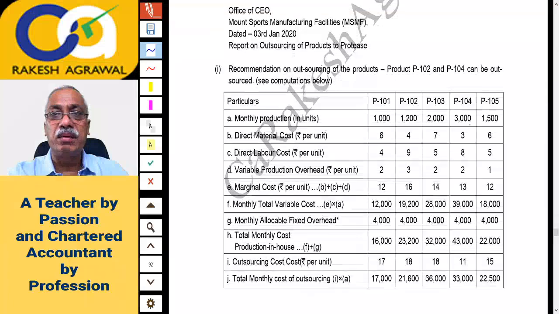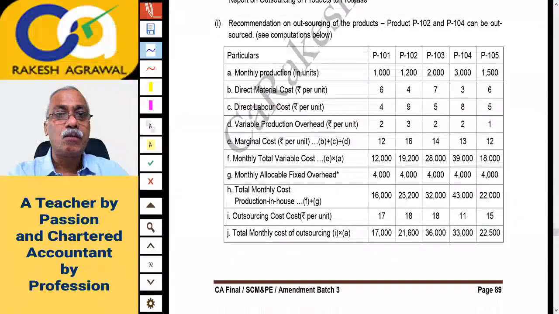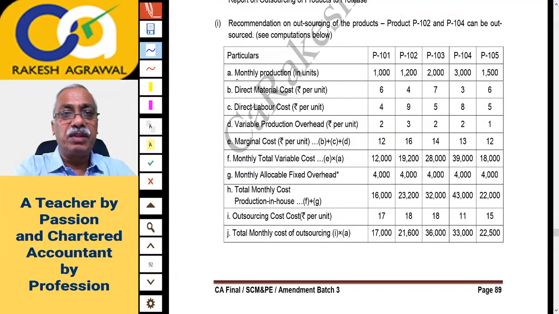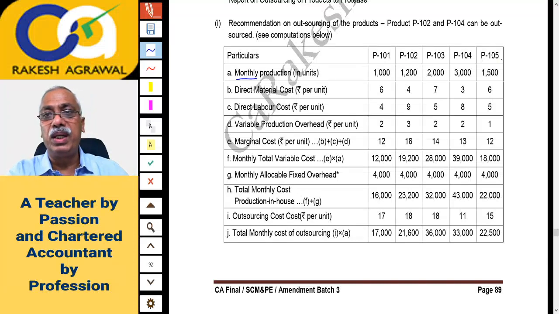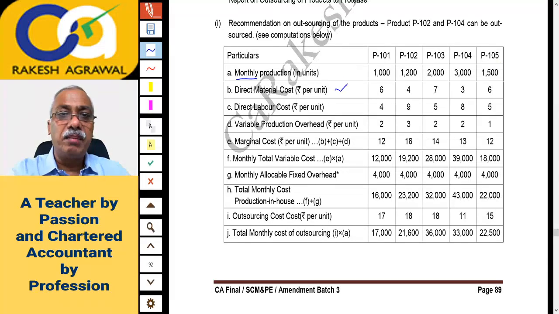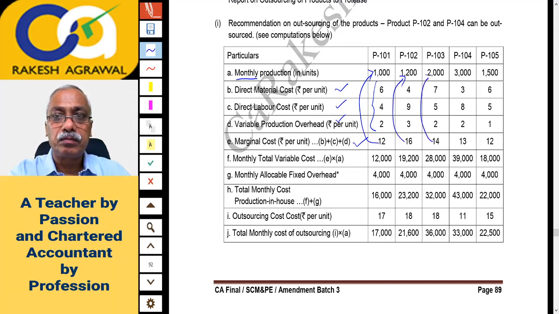So check this calculation of the 5 products. First of all, this is monthly data, and the monthly production quantity is written down. Then direct material per unit, direct labor per unit and variable overheads per unit are copy pasted. These 3 are added, so you get the marginal cost per unit. Marginal cost per unit multiplied by the number of units to be produced, please remember this is monthly production, gives you the total monthly variable cost.